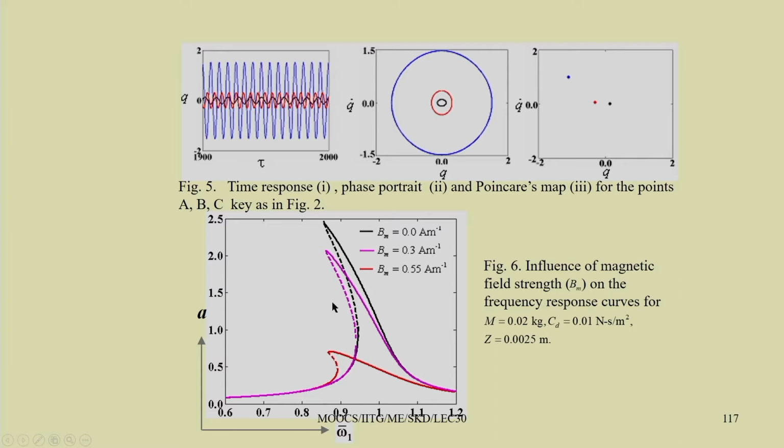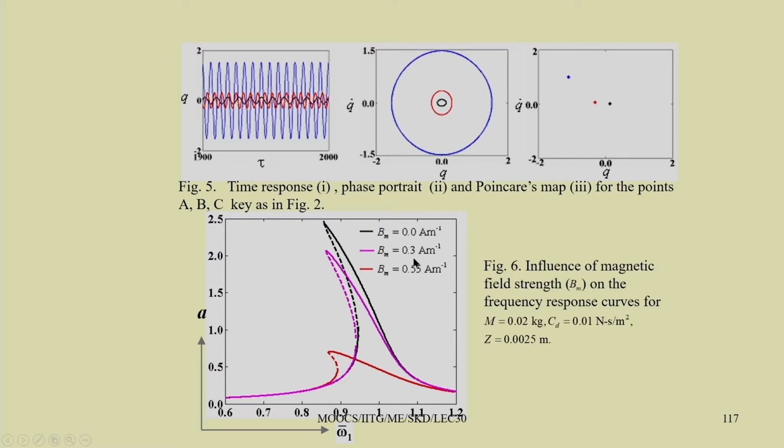In this magnetoelastic beam, we apply different magnetic fields. We have already seen how the frequency response or the response amplitude can be controlled. For example, without a magnetic field you have seen this black frequency response curve.